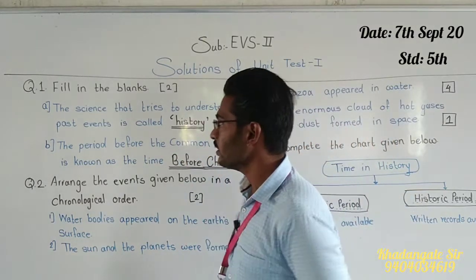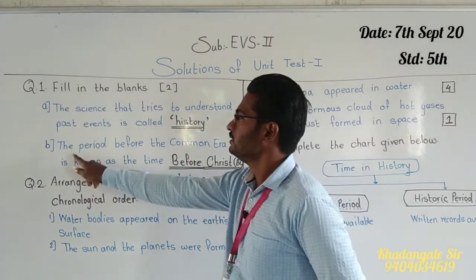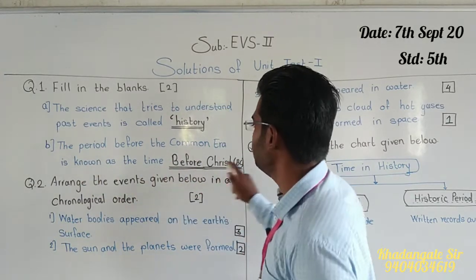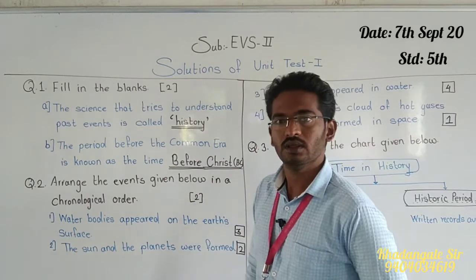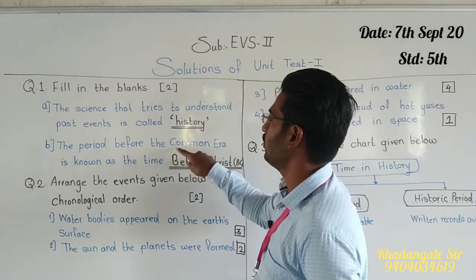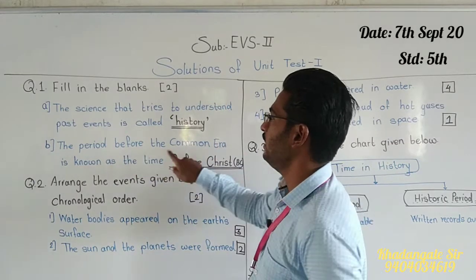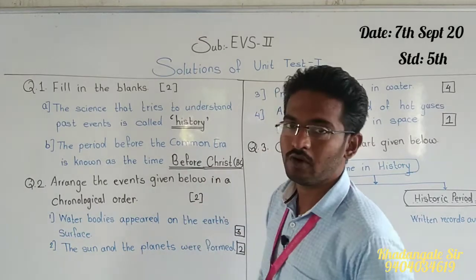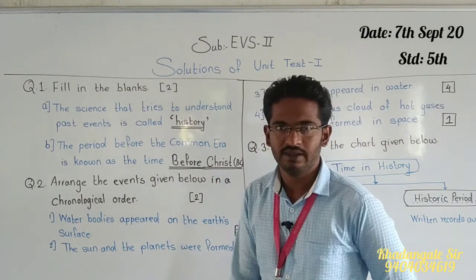Okay. Second one, the period before the common era is known as the time before Christ, or BC. See, before common era, this B and C, this we have to take as BC. BC means before common era or before Christ.